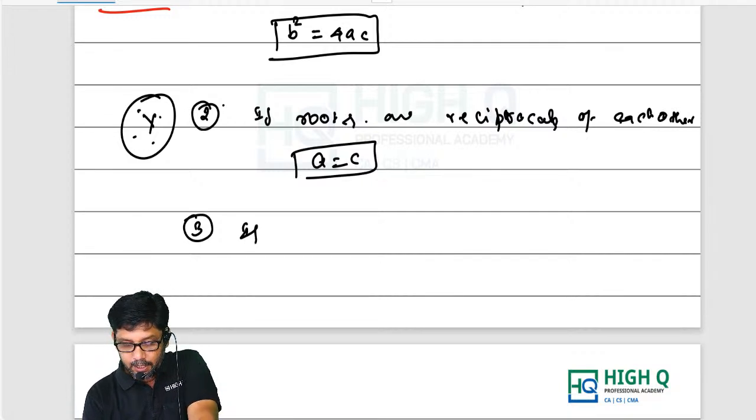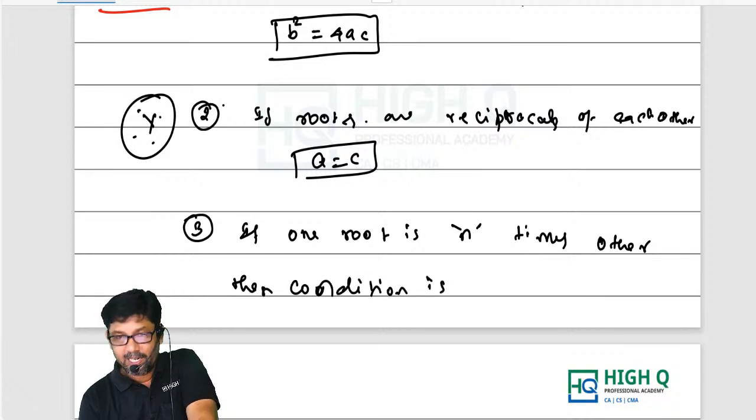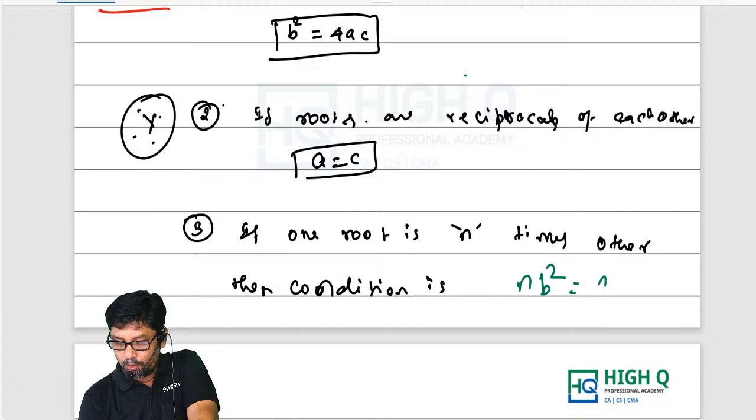Now, if one root is n times the other, then the condition is, listen here, forget about my grammatical mistakes when I write, because we don't have time to correct those things. Whatever is there, please write it. If one root is n times the other, then the condition is n b square is equal to (n plus 1) the whole square times ac.